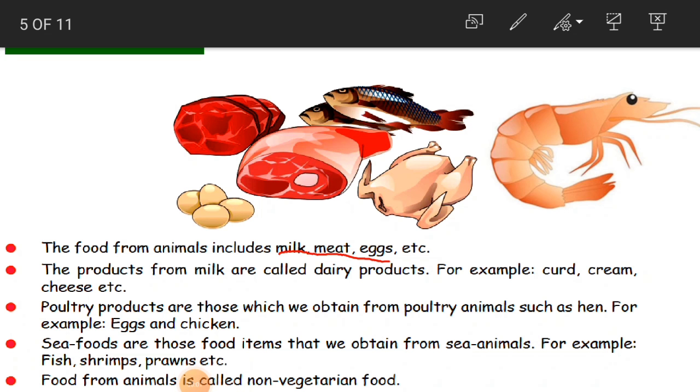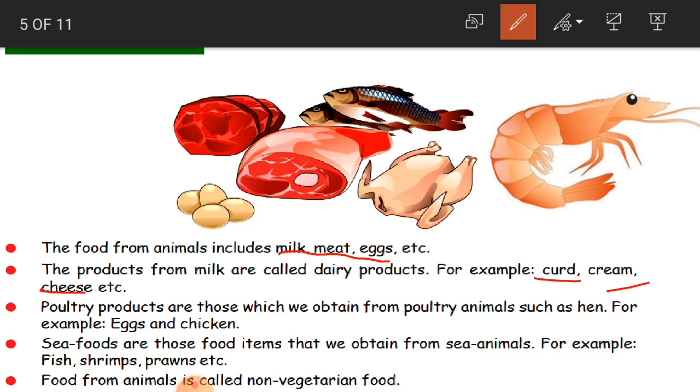The products from milk are called dairy products. For example, curd, cream, cheese, etc. So what are all the products we get from milk, children? For example, curd, cream, cheese, butter, ghee and all that. We call them dairy products. So we call them what? Dairy products, because they are made from milk.